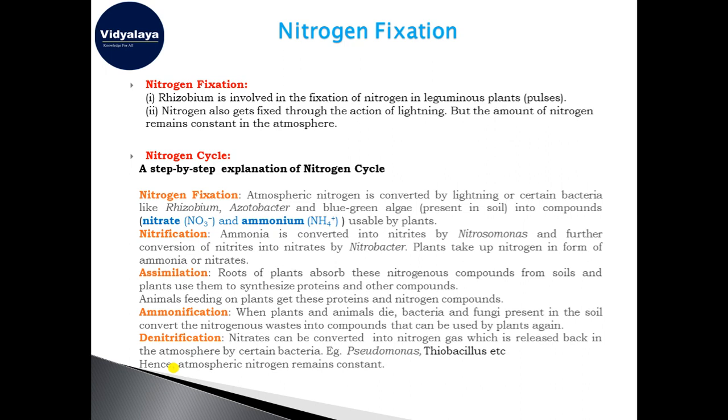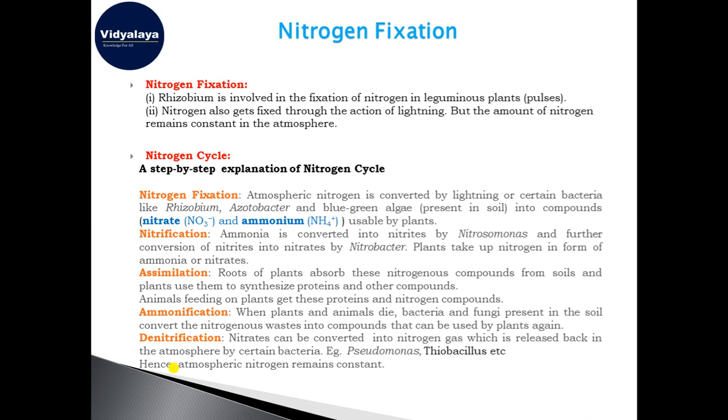Nitrogen fixation is something where the nitrogen which is available in the atmosphere is fixed with the help of lightning and some other microbes in the soil, and that is converted into some special compounds which are usable by the green plants, and those usable materials are then converted into proteins and other compounds and then utilized by the plants, and some animals who eat those plants, they get those proteins and the nitrogenous compounds.